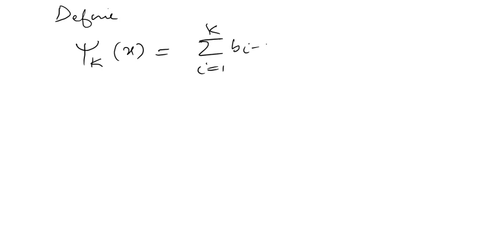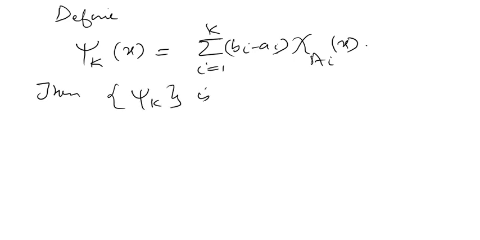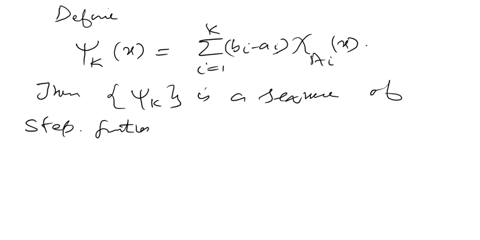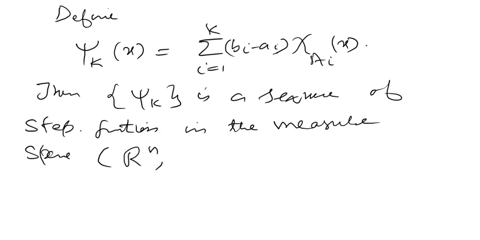So if we define psi k, okay, define psi k of x is equal to summation i runs from 1 to k of bi minus ai, then chi ai of x, okay, then this psi k is a sequence of step functions in the measure space. किस measure space में है ये? x is in Rn, okay, in the measure space Rn, Sn, lambda n, such that it increases to psi of x.